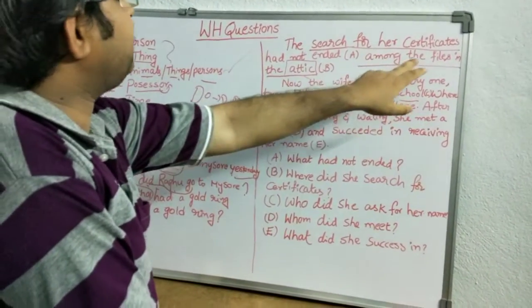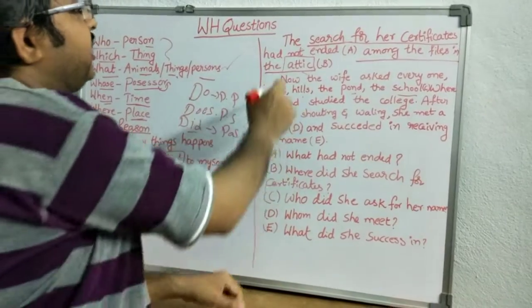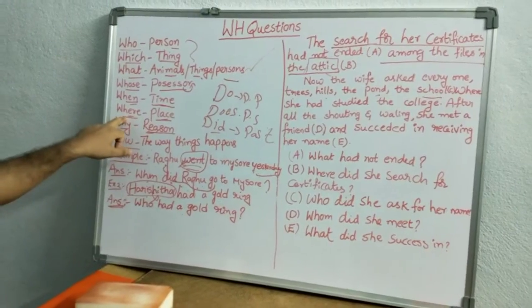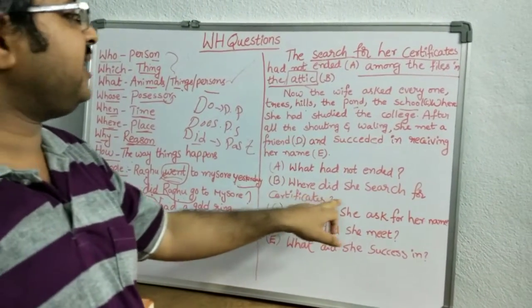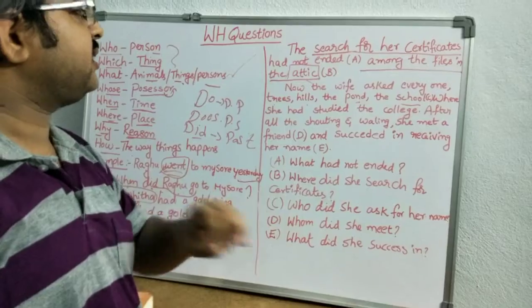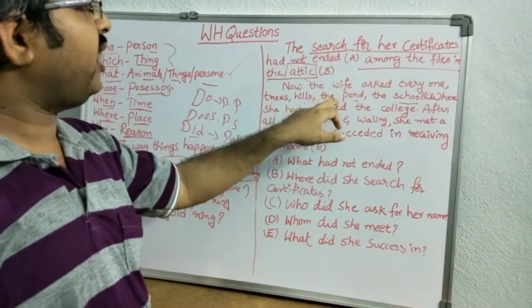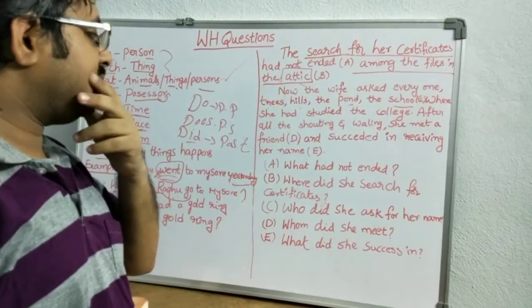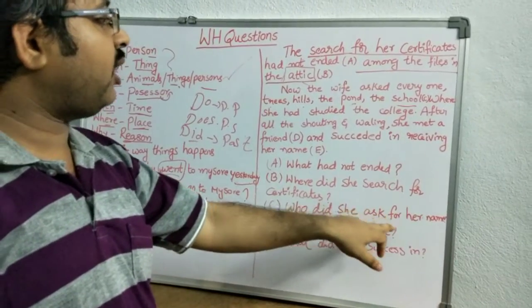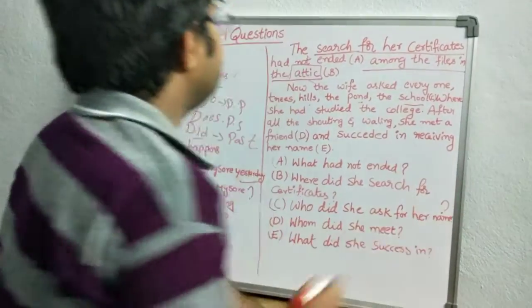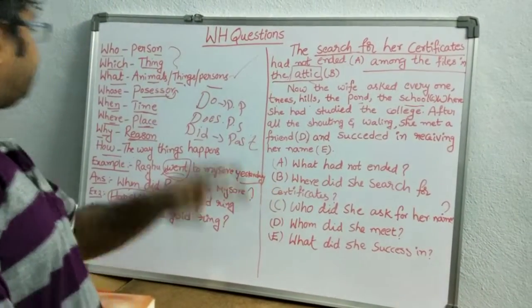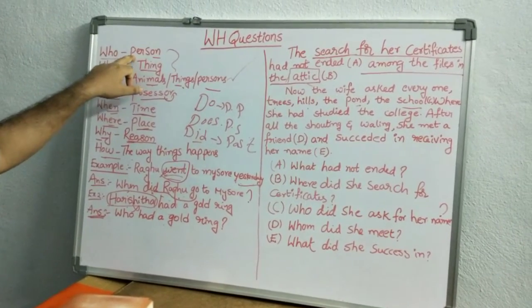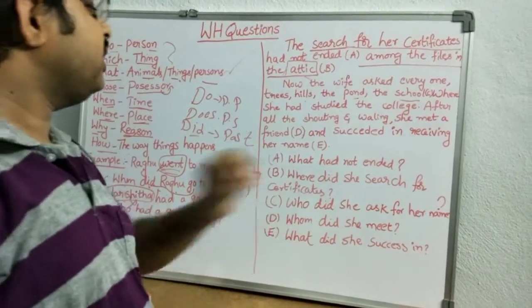Next one: among the files in the attic. The given word is attic, and attic indicates a place. For place, what do you have to use? Where. Where did she search for certificates? The next one, the third one: now the wife asked everyone, trees, hills, the pond, the school. So the third one, who did she ask for her name? Here she is asking each and everyone, so it may be a person, and that's why who. Who did she ask for her name?